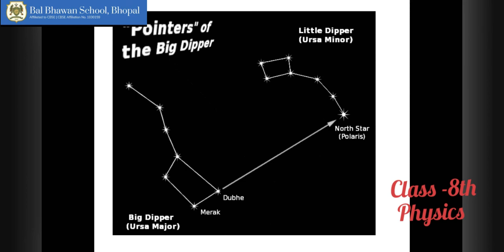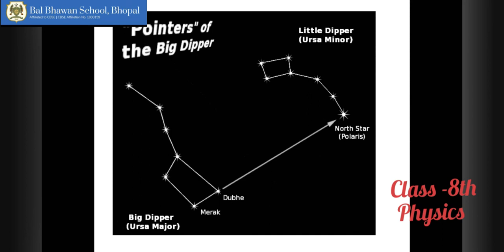The difference is of the size. Ursa Minor, as the name suggests, is smaller in size, with the stars very close to each other, and they are less bright as compared to Ursa Major. Ursa Major and Ursa Minor both can be seen during the summer months from April till September, but Ursa Major can be very easily seen, very commonly seen.